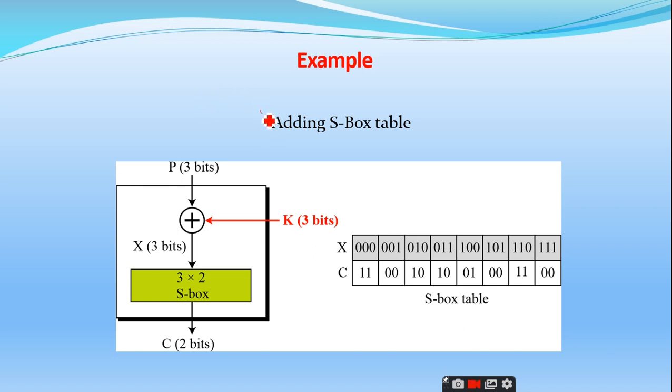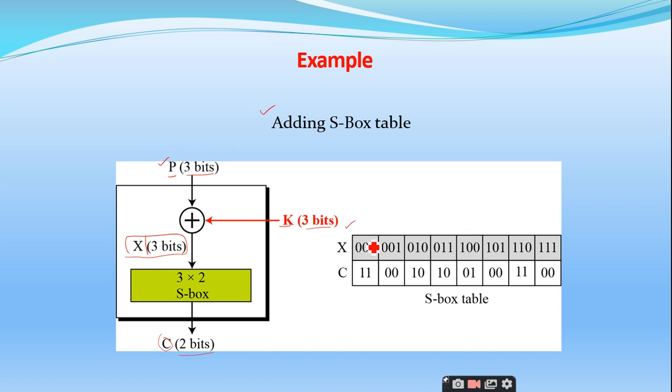So here you can add an SBox table also. We have P, the plain text, which consists of 3 bits, and when I exclusive OR it with K, which is 3 bits in length, I will get an intermediary text, which is called X. This X is 3 bits, and when I pass these 3 bits into this 3 by 2 SBox, I will get the ciphertext, which has a length of 2 bits.